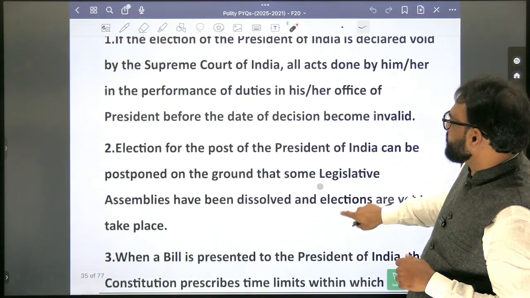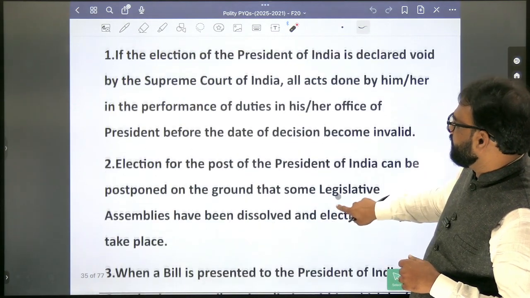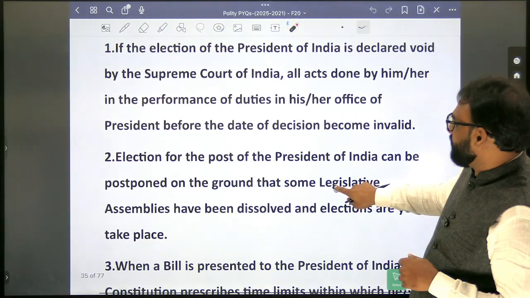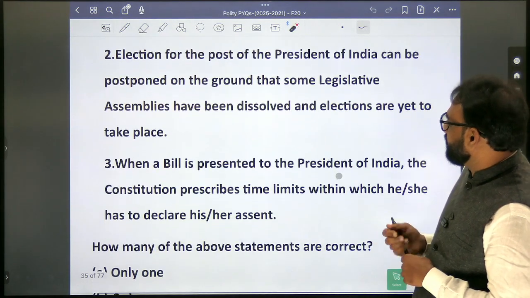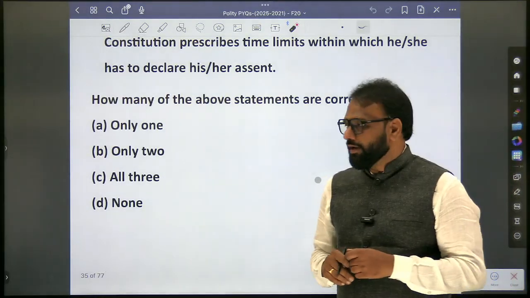So what's the answer here? The first one was correct? The performance of the President's office before the date of the election becomes invalid: false. The second one is also false. So the answer here is none.